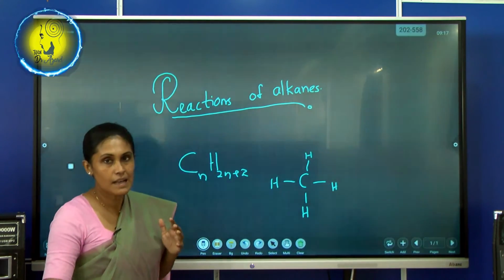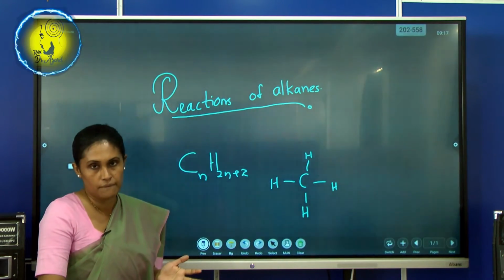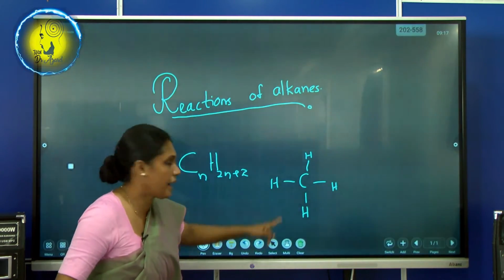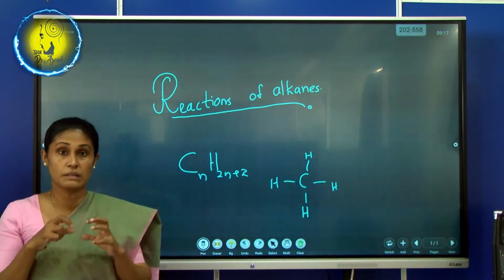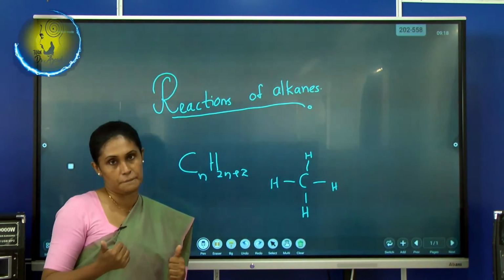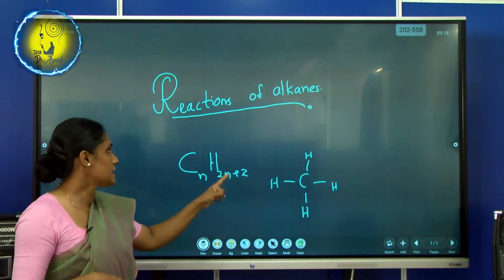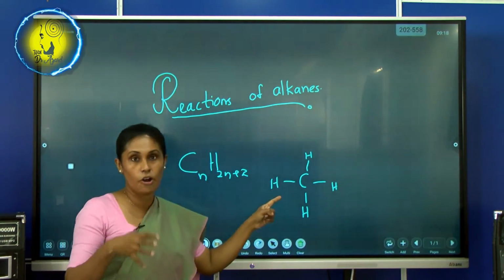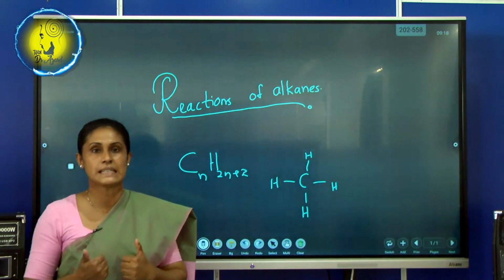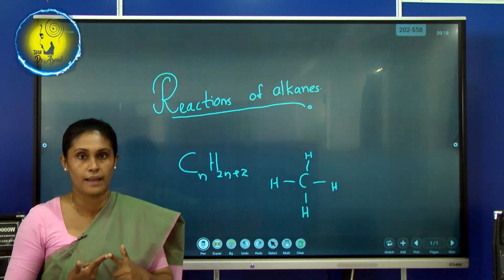Actually alkanes are not polar. Because carbon and hydrogen don't show a huge charge, that's why it is not polar. That is the main reason the alkanes are not willing to do the cleavage easily, as it is not polar.